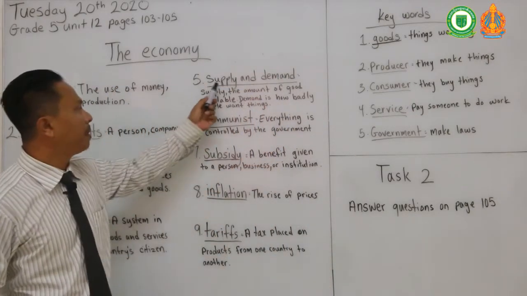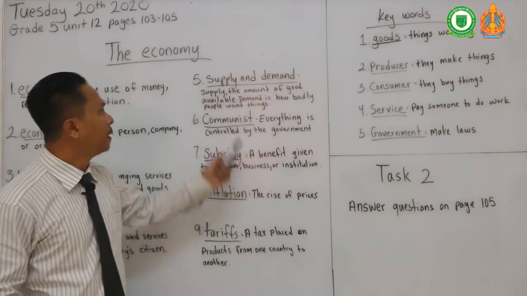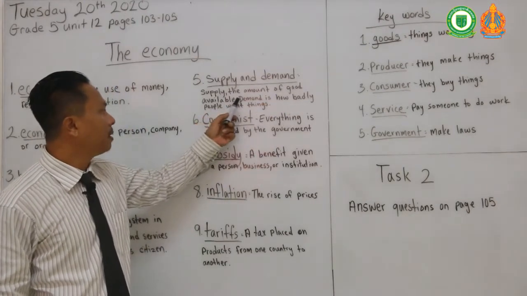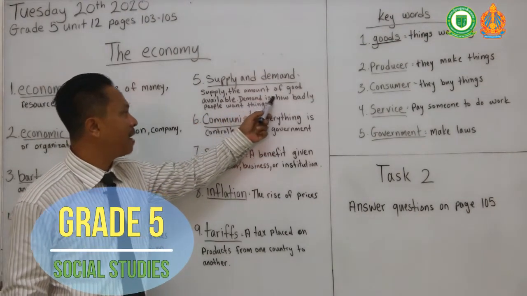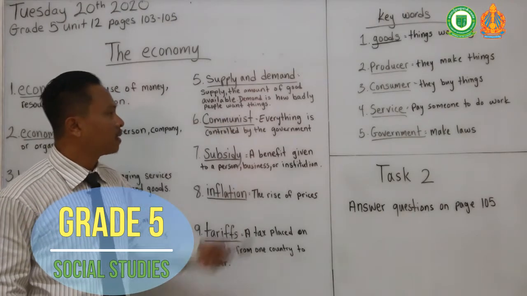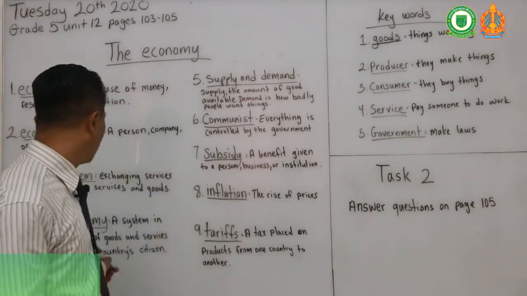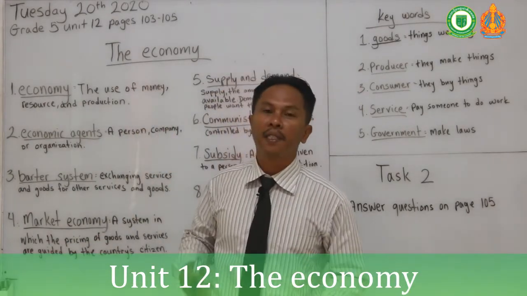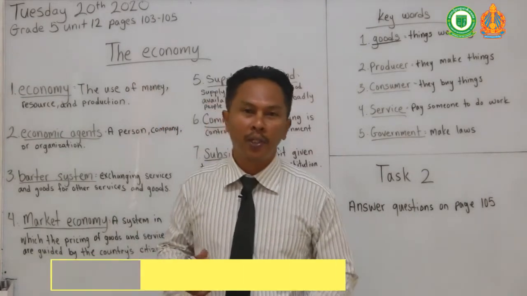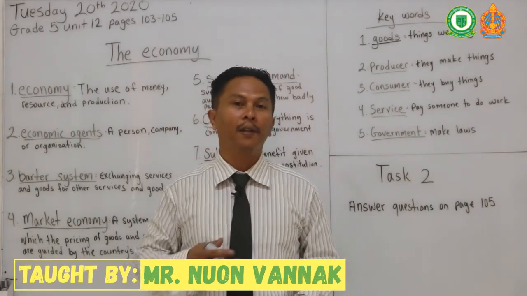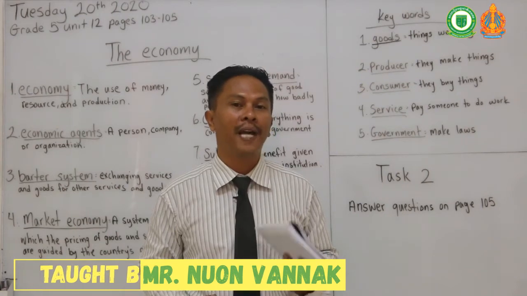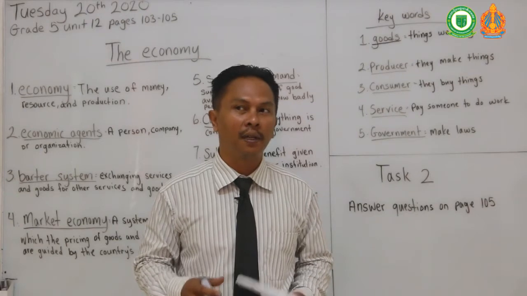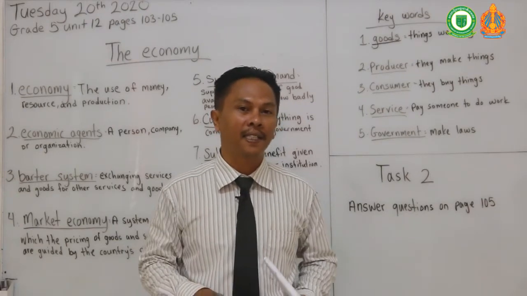Okay, number 5, supply and demand. Okay, supply is the amount of goods available, and demand is how badly people want things. So supply and demand, it falls into the market economy. Supply and demand means, say in your country you have a lot of trees, and those trees you cut down to make wood to build houses, and the trees, we have so much of it. So in our country, wood would cost less.